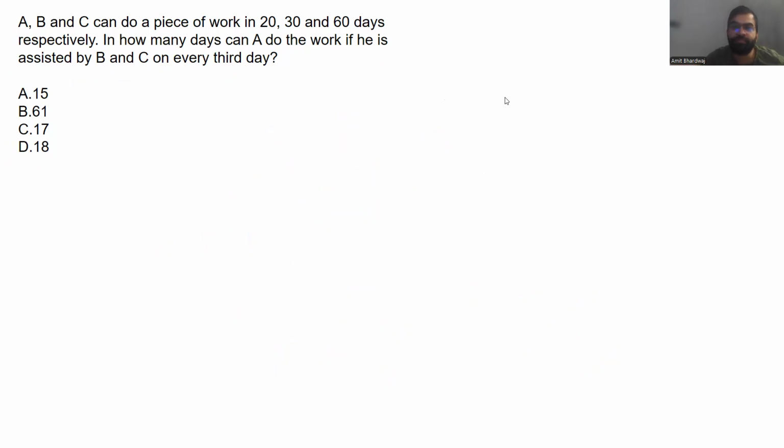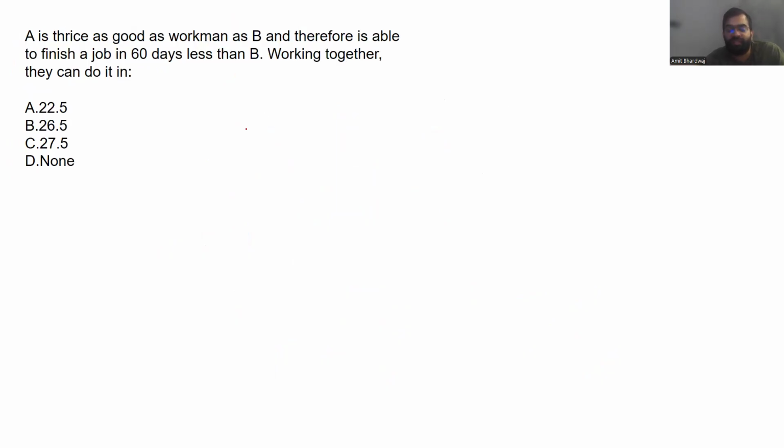The next point says, now this question is a little tricky if it's a new chapter for you. Let's say A and B are given to you. A is thrice as good as B, meaning they are talking about efficiency. A is thrice as good as B, and therefore is able to finish a job in 60 days less than B, meaning whatever days B will take, A will take 60 days less. Working together, they can do it in how many days? Basically, you need to find out in how many days they can do this work together.